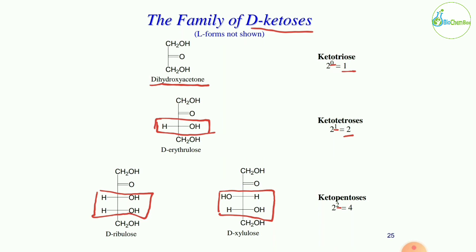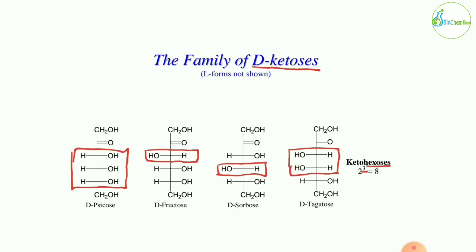In the aldose, the hydroxyl groups that are present on the left would be numbered starting from the second carbon, but here in the second carbon there is a functional group which is ketone. So we are starting from the third carbon, right? So here in the xylulose sugar, the third hydroxyl group is present at the left side. Okay, so now we have completed the keto triose, keto tetrose and ketopentose sugars, and now we are going to look at the keto hexose sugar.